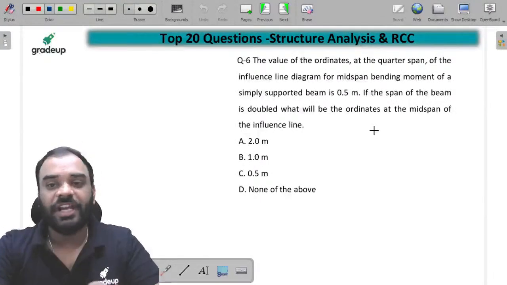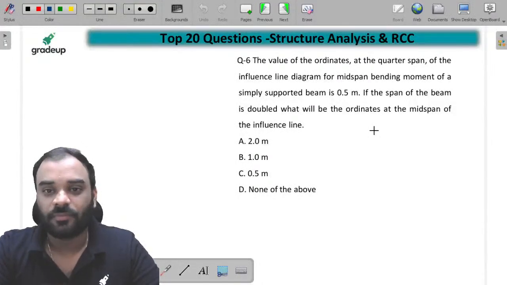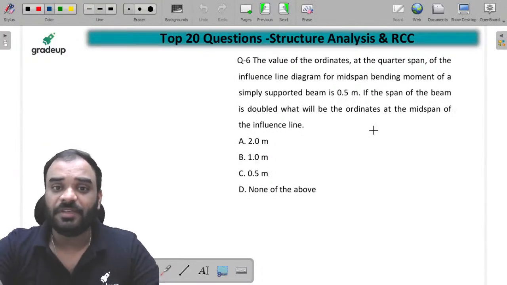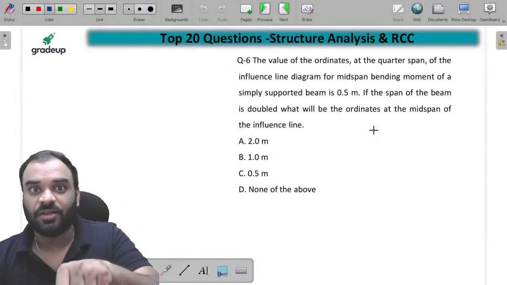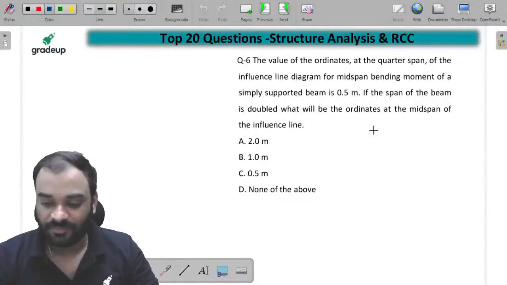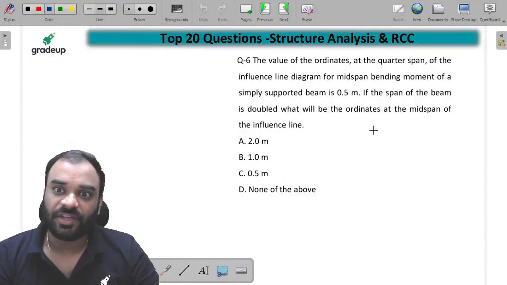द वैल्यू ऑफ ऑर्डिनेट एट द क्वार्टर स्पान ऑफ द ILD फॉर मिड स्पान बेंडिंग मोमेंट ऑफ अ सिंपली सपोर्टेड बीम is 0.5. ये हमें गिवन है. And if the span of beam is doubled, then what will be the ordinate at the mid span of the ILD? Tell me guys. This is a very good question.